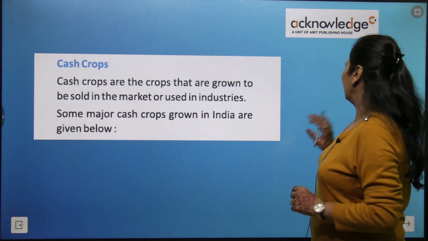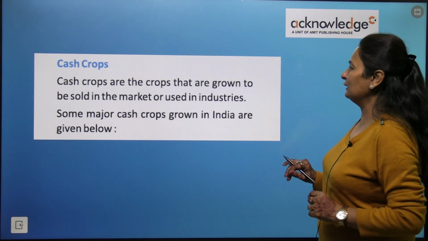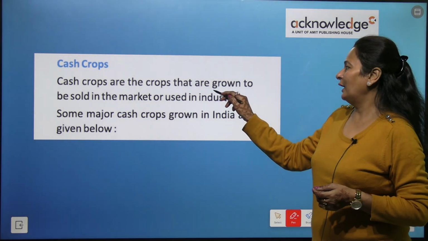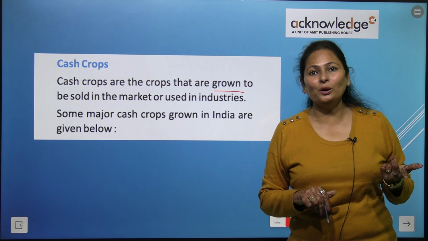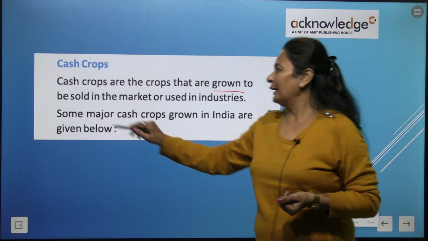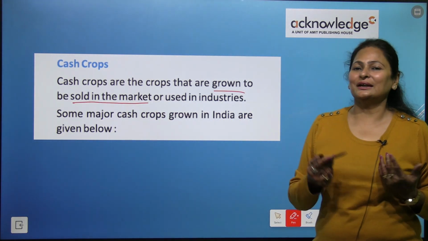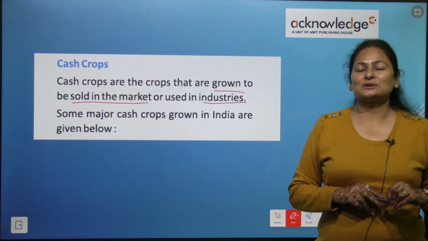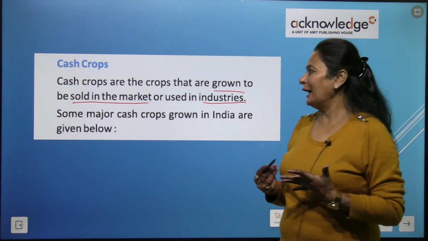Next is cash crops. Now what is cash crops? Cash crops are the crops that are grown to be sold in the market. It is sold to the industries, right? To the industries. So these are called cash crops.